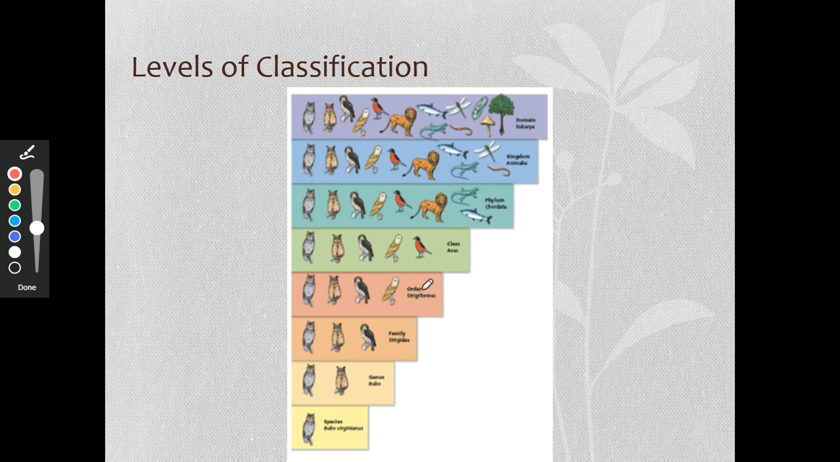If we look, we're moving from order to family. Here, we lost the barn owl. The barn owl is not in the family Strigidae. I don't know what family it's in, but it is not in the same family as our other three owls here. So again, moving down from family to genus, getting very, very specific now.